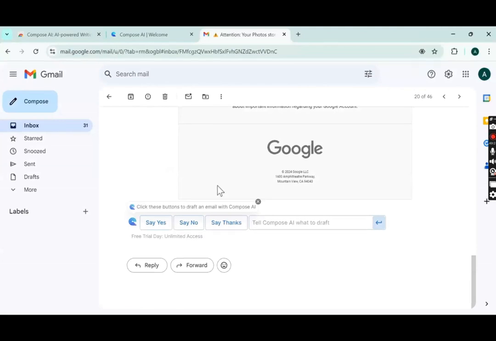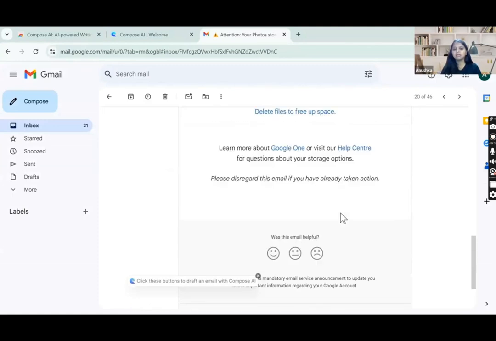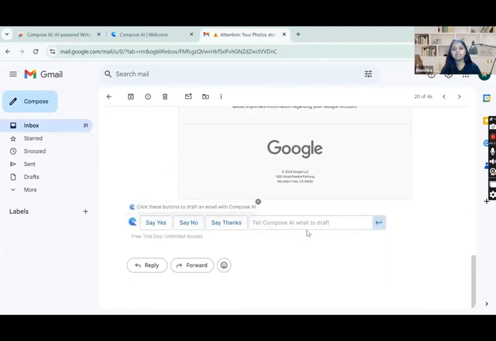Okay, see, so I've selected a mail. I've selected a Google Mail here. I know replying to Google doesn't make any sense, but I'm just demonstrating how you have to reply to an email. So you can say thanks, you can say yes, you can say no. It has automatically come here after downloading the extension of Compose AI, right? So we just have to tell Compose AI what to draft here.